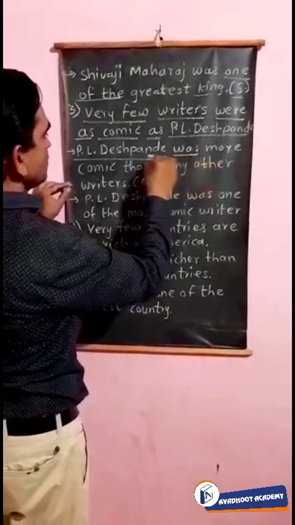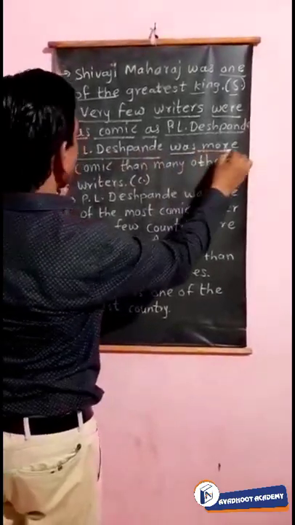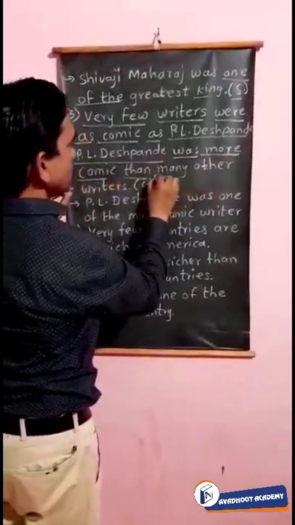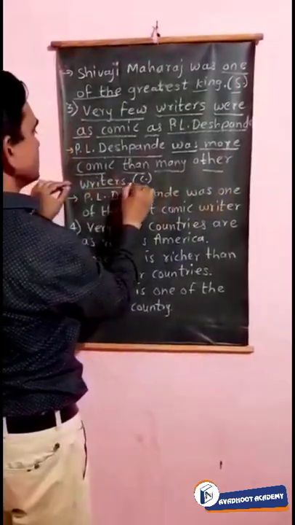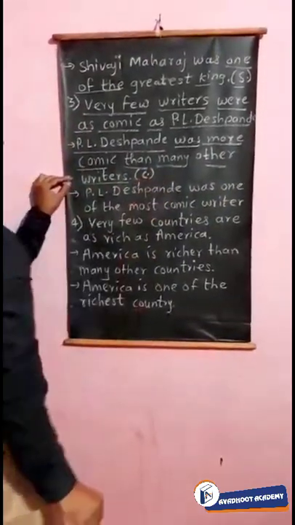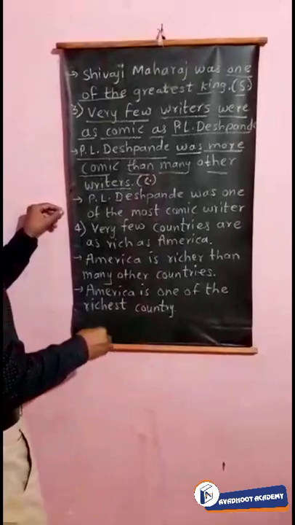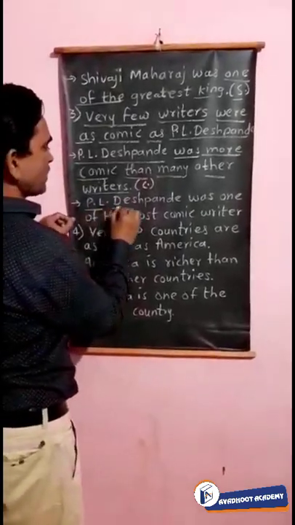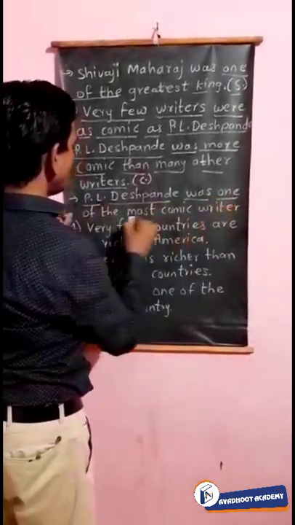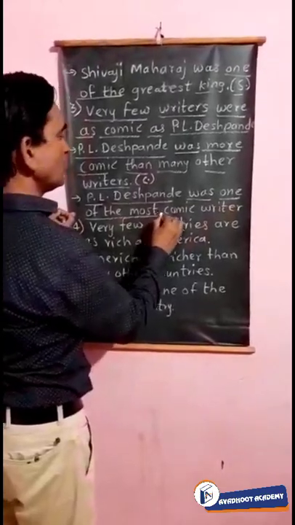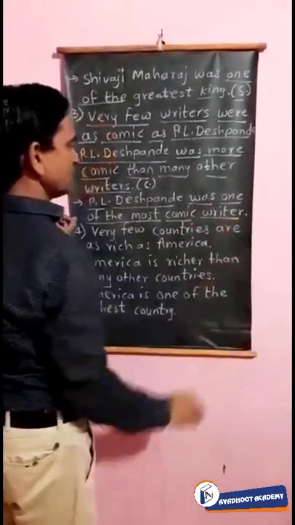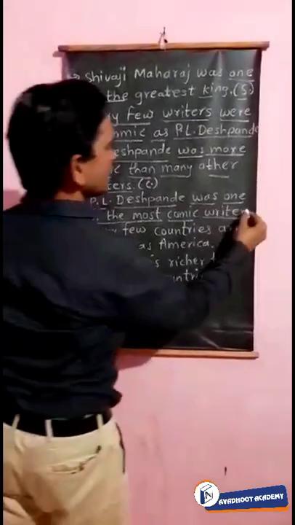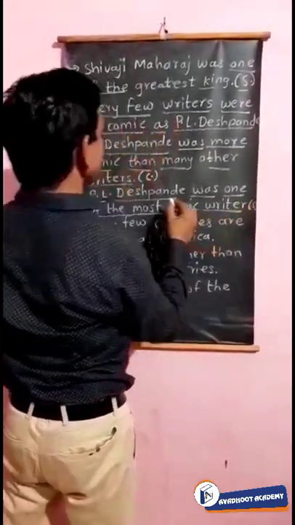Okay, P.L. Deshpande was more comic than many other writers. So now it will change into comparative. Now see the superlative degree: P.L. Deshpande was one of the most comic writers, and then full stop, and it is a superlative. So what I am writing here, superlative.